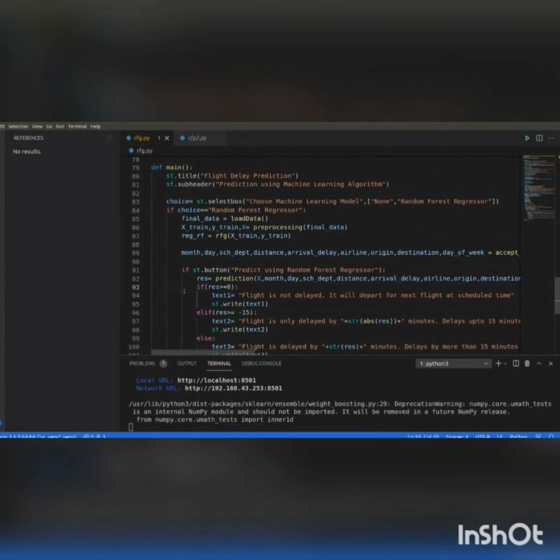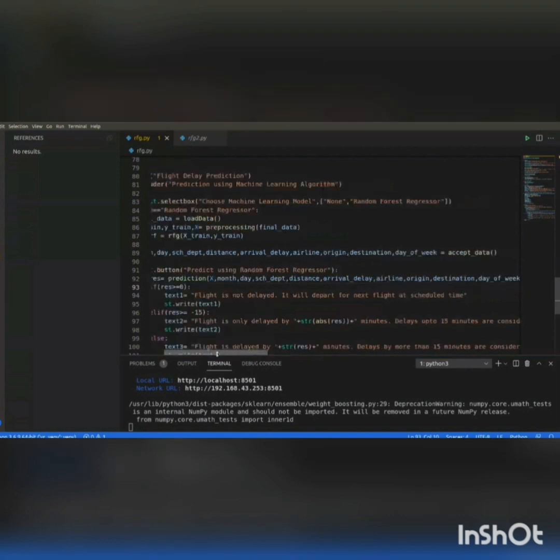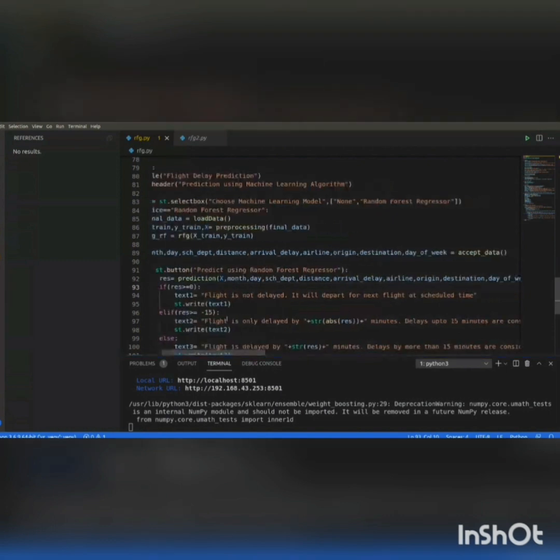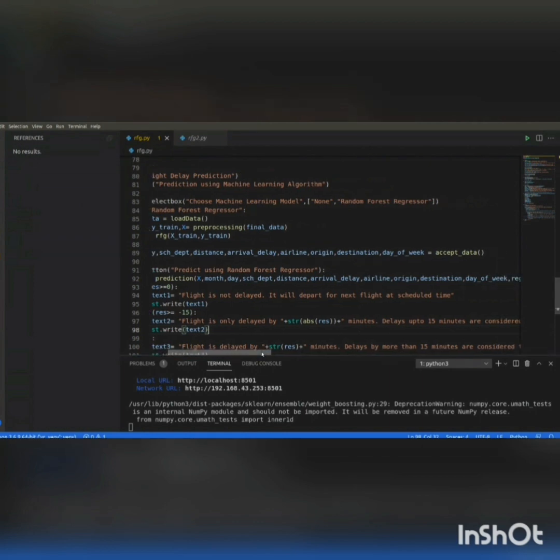Over to you, Nisha. Yeah, thank you, Kajol. If this result is a positive integer, then the text "flight is not delayed, it will depart for next flight at scheduled time" will be displayed in the front end. Else if the result is a negative integer and within 0 to minus 15 minutes, the flight is only delayed by those minutes, and as delays up to 15 minutes are considered as not delayed, the flight is not delayed, like the result shown by Kajol earlier. Else the flight is considered as a delayed flight.